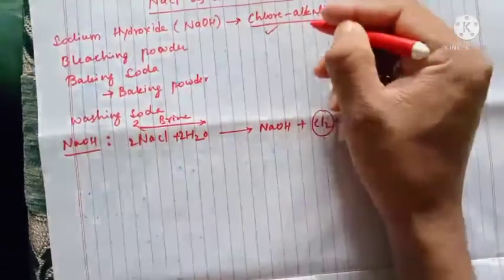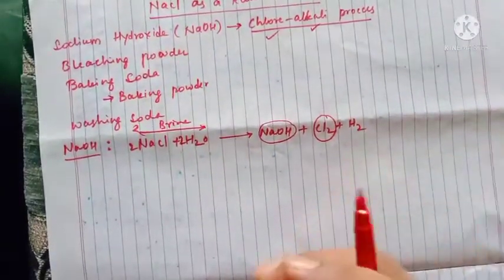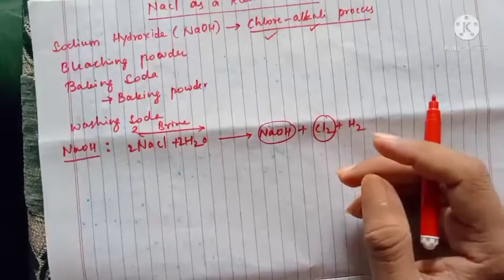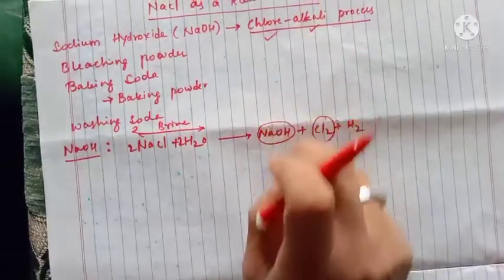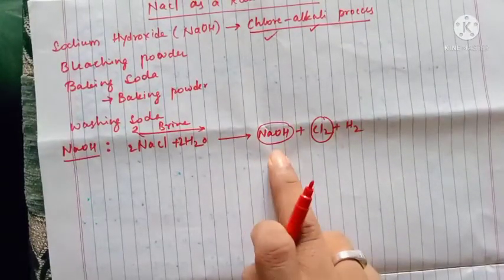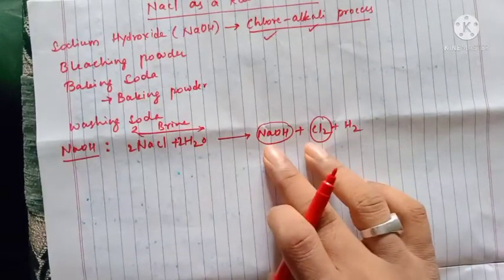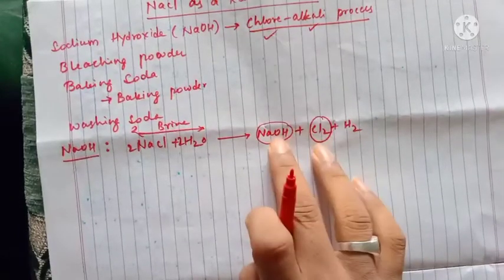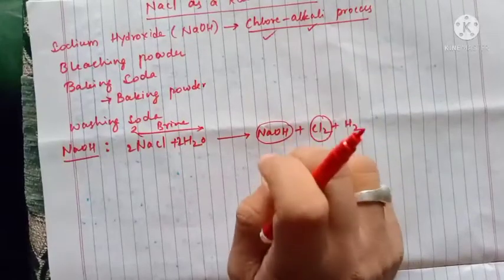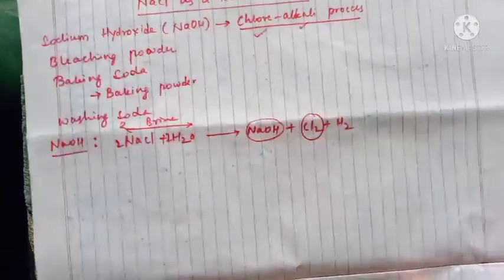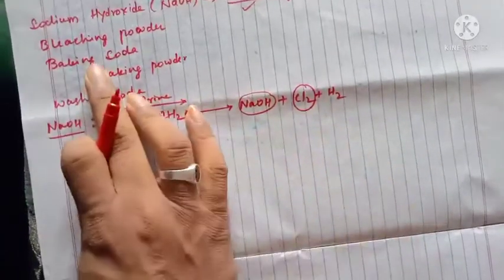The electrolysis of brine solution is called the chlor-alkali process because an alkali product and chlorine gas are released as byproducts. That's why it is called the chlor-alkali process. Remember this question, it might be asked in examinations. This was our motto for preparation of NaOH.